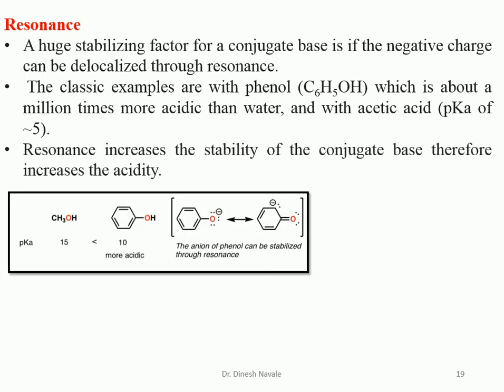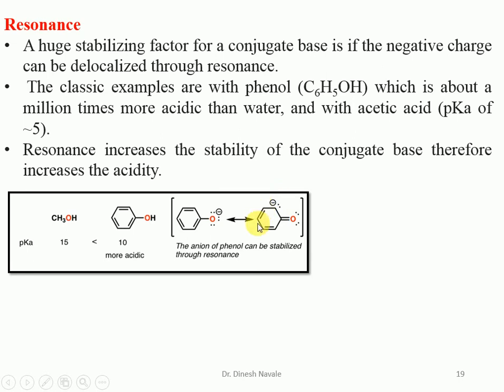Now come to another example, the acidity of methanol and the acidity of phenol. Methanol, after donation of the proton, forms the methoxide ion, CH3O minus. There is no resonance, so the conjugate base cannot be stabilized by resonance. But in the case of phenol, after donation of the proton it forms the phenoxide ion, which can be stabilized by the resonance effect of the aromatic ring.